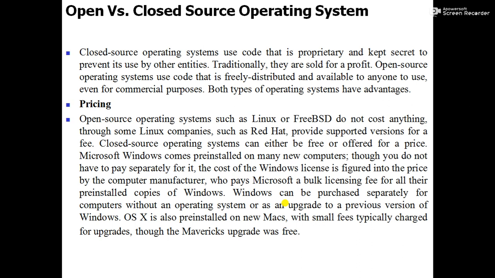This is the first difference, related to the pricing of open source and closed source operating systems. Whatever code or program the operating system has, in the case of open source it is freely available and there is no need to purchase it.